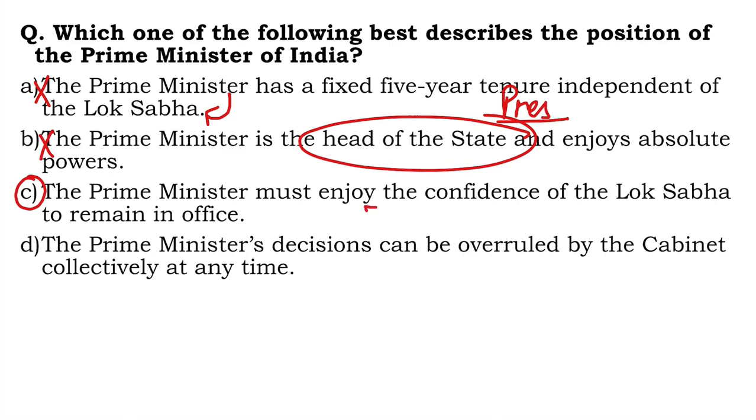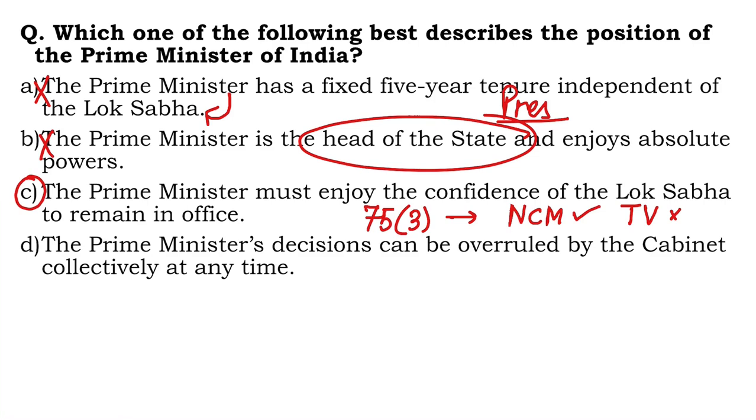This is the provision of Article 75, Clause 3, which tells us that if you bring an NCM which gets passed, then the PM would have to resign, or if the government fails the trust vote or a confidence motion, it will have to resign, right? So the PM must enjoy the confidence of the Lok Sabha at all times to remain in office is correct.